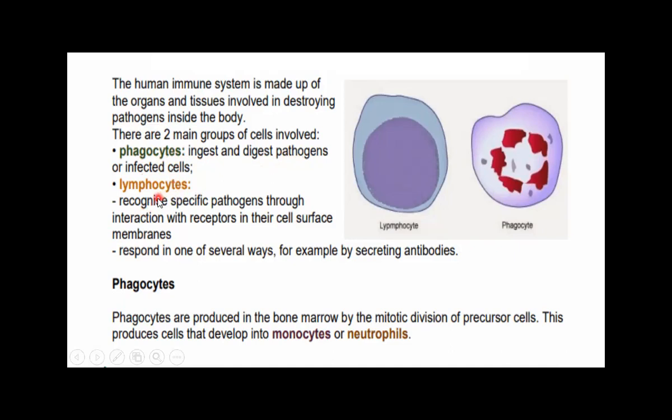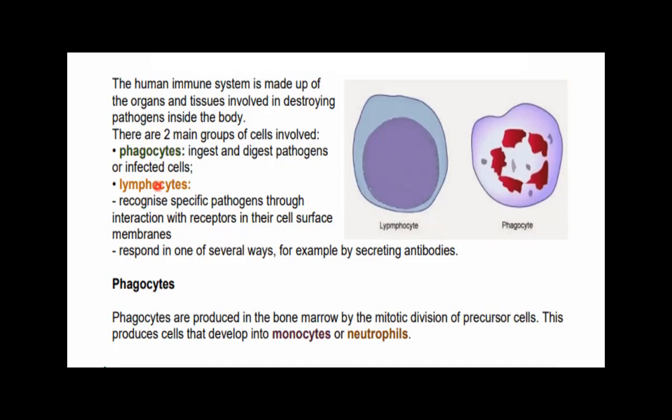The lymphocytes, the second type of white blood cells, recognize specific pathogens through interaction with receptors in the cell surface membranes. The receptors in the cell surface membrane are just like the nameplates on our houses. When we identify with the help of a nameplate that a house belongs to a certain person, these receptors can similarly recognize the specific identification of a specific cell.